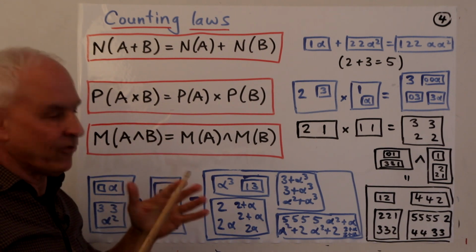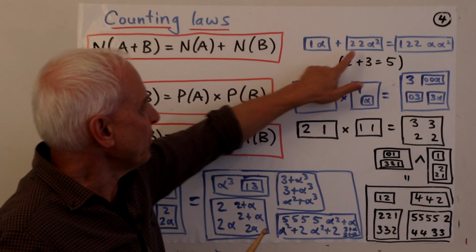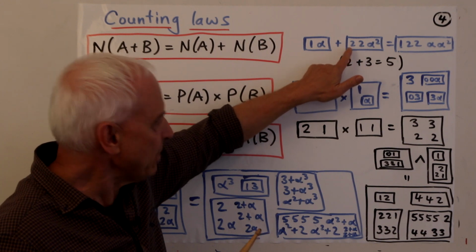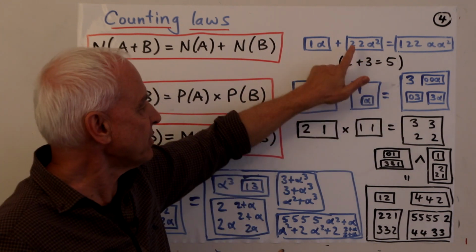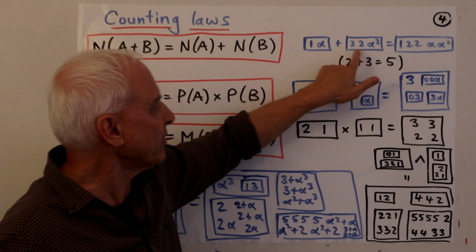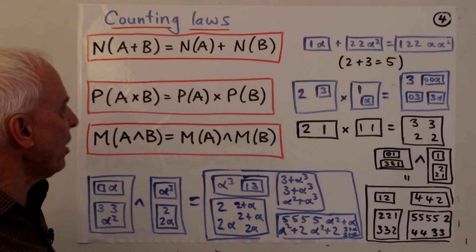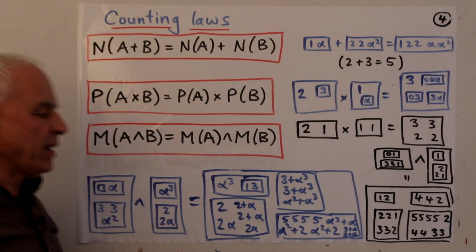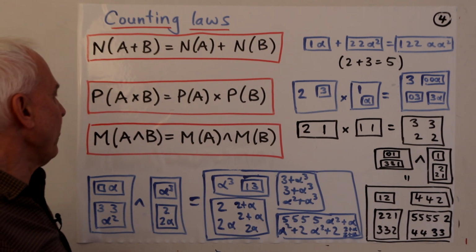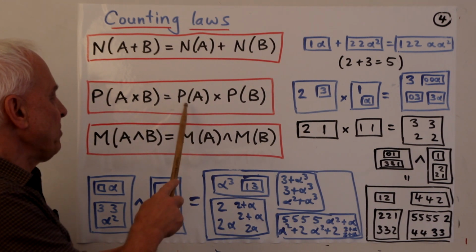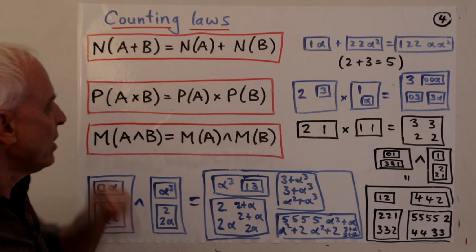Remember, multiplicities count for something, right? So there's two 2's here. They each count as being an element. So there's one element, another element, and another element. There's 3 elements in that box. If we look at P of A times B, well, that's P of A times P of B.